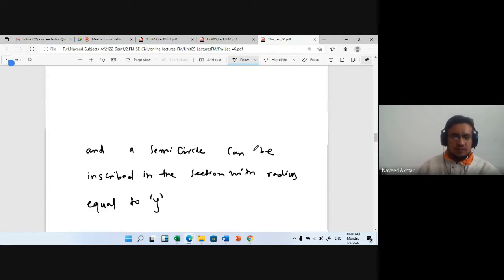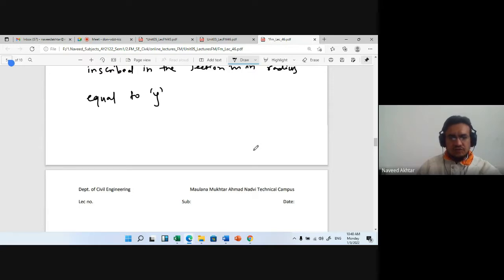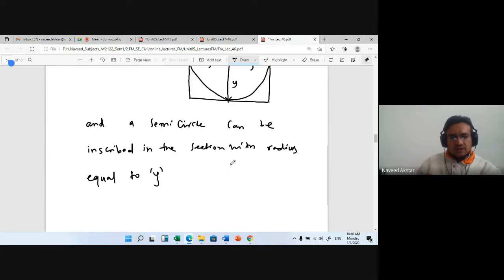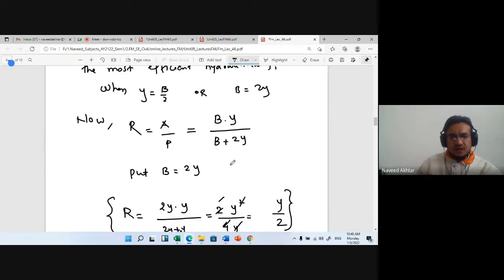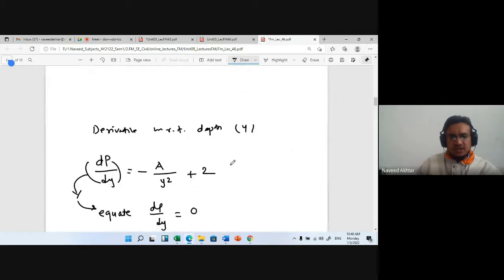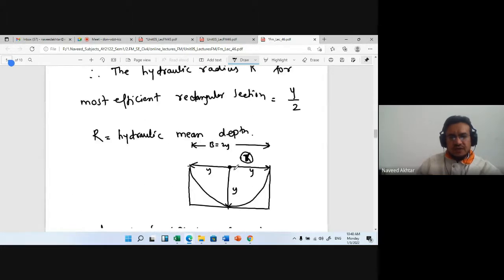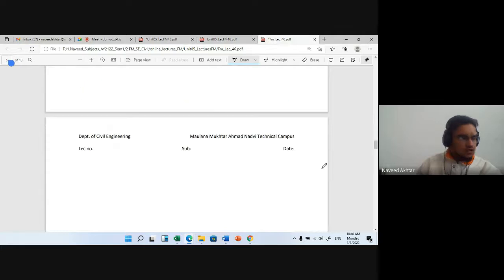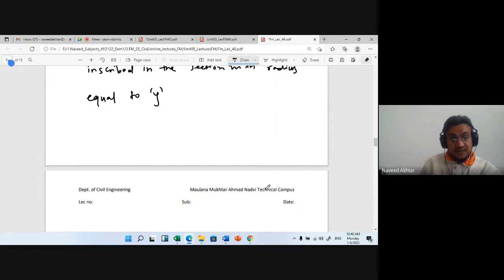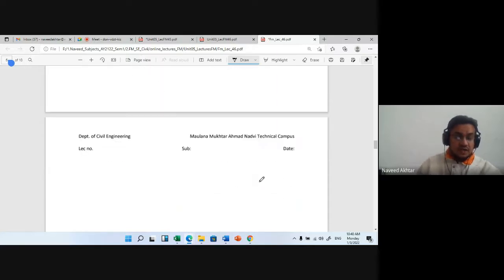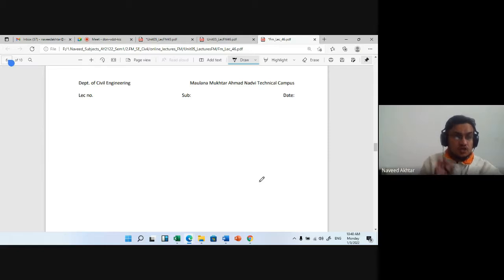So this is the most economical section in case of your rectangular section. So we have just proved that when B is equal to 2y, R is equal to y by 2. Capital R is the hydraulic mean depth, so don't compare it with the radius. Okay.